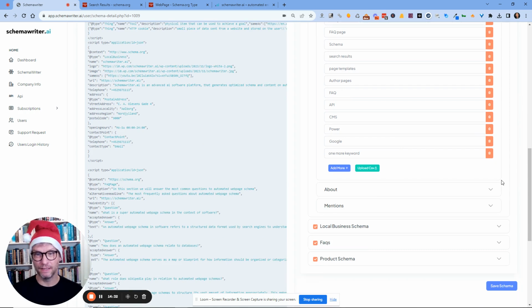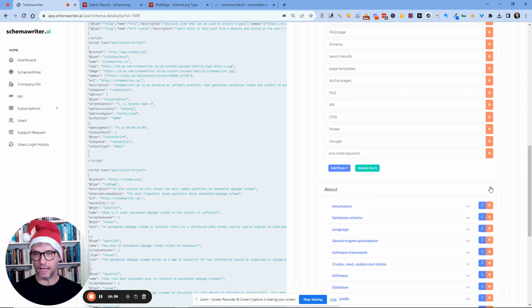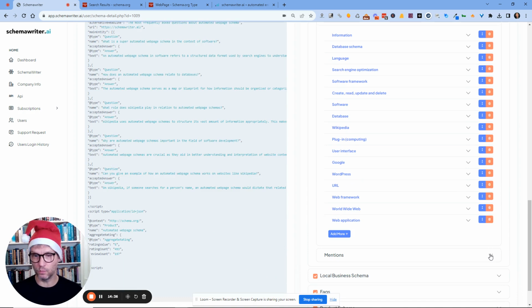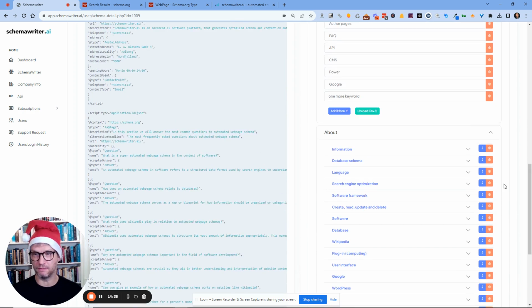In the abouts and mentions, we now added the usability feature that you can click move to mentions, or remove. Previously, we had the drop down, and of course, this is much more usable.